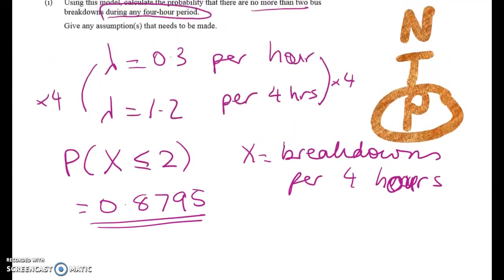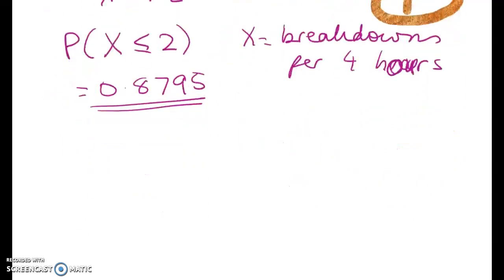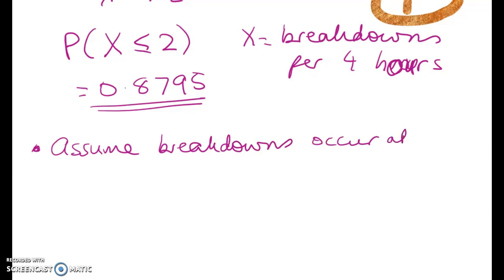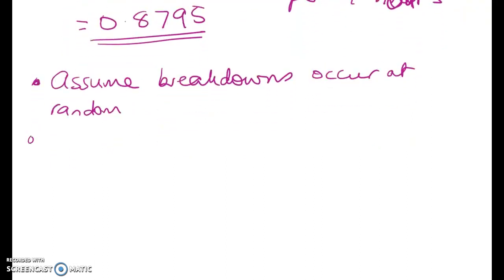The next thing we're asked to do is to give any assumptions that need to be made. So assumptions for the Poisson are the following, but we've got to put them in context. The first thing is that we have to assume that the thing happens randomly. So we're going to put that first. Assume that breakdowns occur at random. Please, if you're sitting there watching this, can you write these down? Give it a go before you watch this bit of the video. There's no point just listening to it. In the exam, you've actually got to put your pen on the piece of paper. Okay, next thing we're going to assume is that the bus breakdowns happen independently of each other. So independence is an assumption.